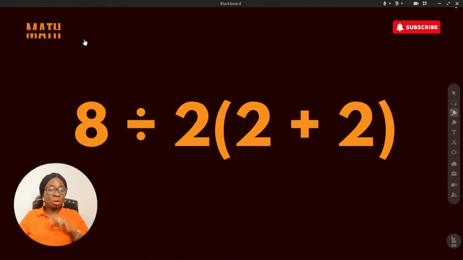Can you solve this correctly? 8 ÷ 2(2 + 2). Don't answer too fast, because 80% of students get this wrong. Let's find out why and what the real answer is.